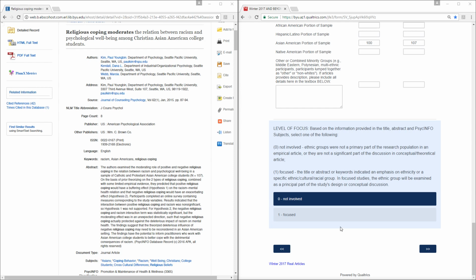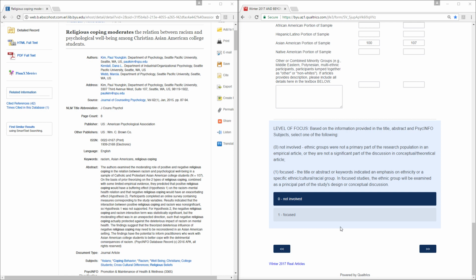For level of focus, we need to determine if a research article is focused, or in other words, involved with a specific ethnic, cultural, or racial group. This could also be as simple as addressing issues such as diversity or multiculturalism. To determine if an article is focused or involved, we need to look at the title, keywords, subjects, and the